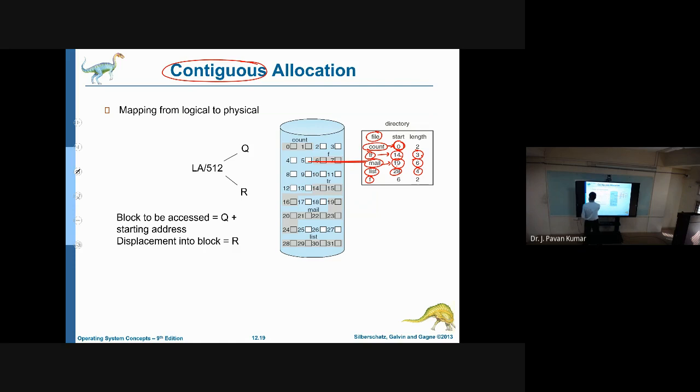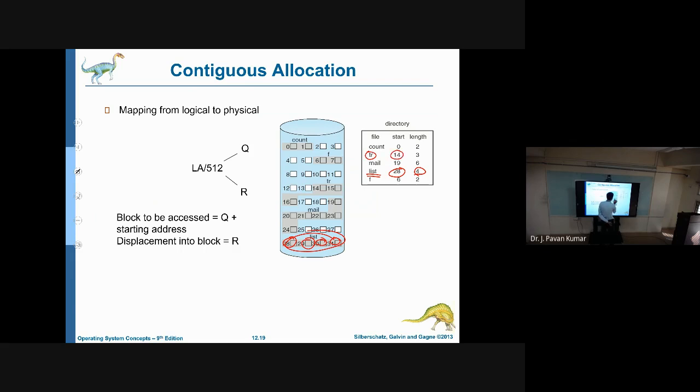Now you can observe in the diagram how these all will be stored. Like list, what is the length here? Length here is 4, and from where it is starting? 28. So starting from 28, these 4 will be part of list. Next, consider tr. How many blocks? What is the starting point? 14.